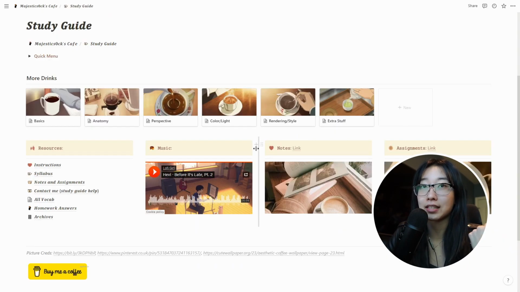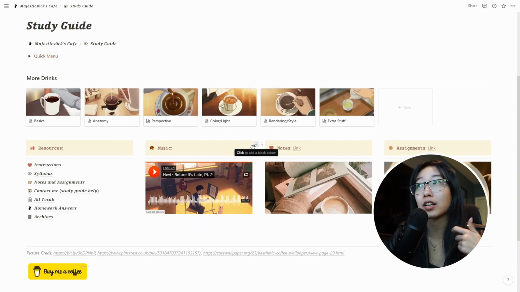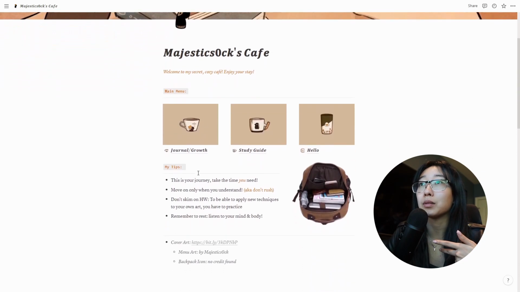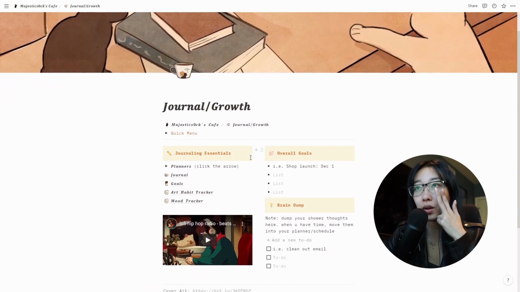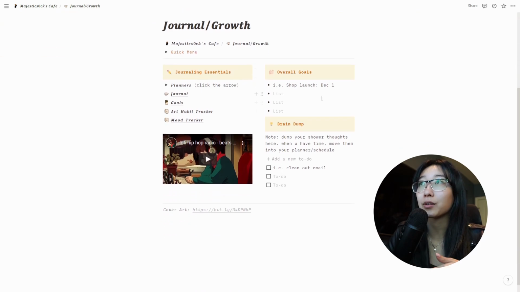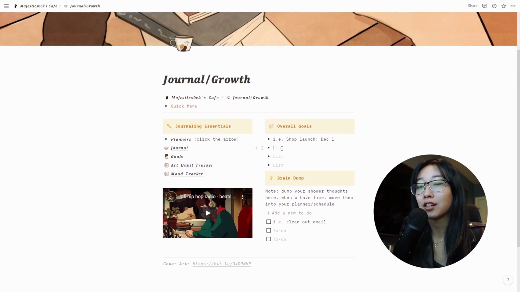So far we've picked hand anatomy and the subtopics. We're checking out the notes. We're currently working on the assignment, right? You go over to Majestic Sock Cafe, the homepage, and then you can click journal and grow. This is where you can track your progress and goals, overall goals you can write down. Learning hand anatomy, brain dump.